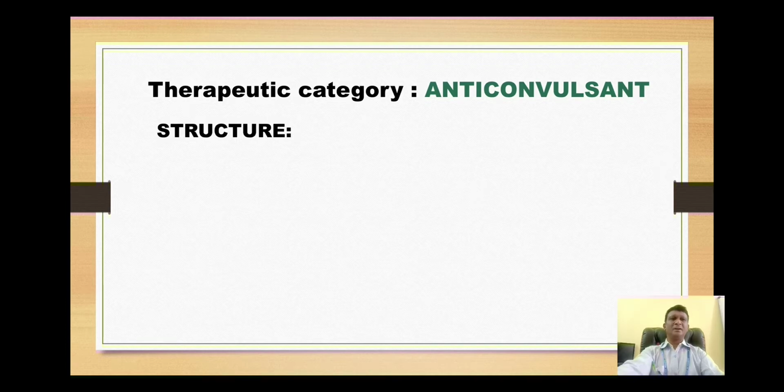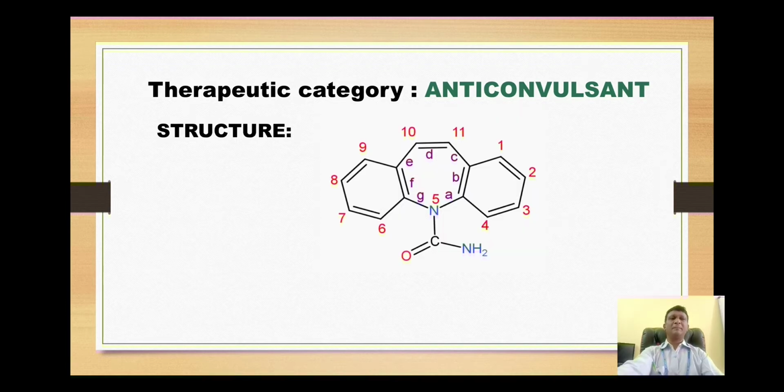This is the structure for carbamazepine. This is the numbering system here. The numbering starts with this carbon 1, 2, 3, 4. This nitrogen has number 5. Then 6, 7, 8 and 9 on this benzene ring, and the 10th and 11th position on the central ring.